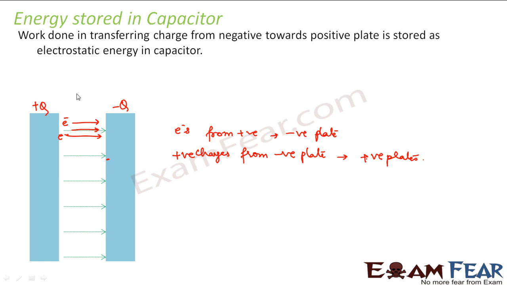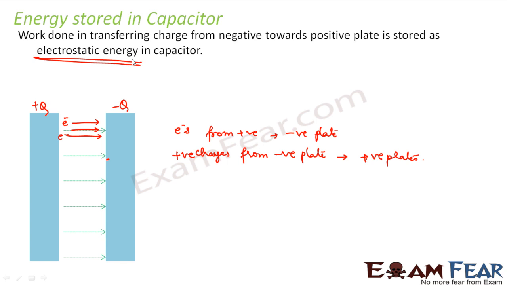The work done in taking an electron from the positive plate to the negative plate is equal to the work done in taking a positive charge from the negative plate to the positive plate, right? So this is how this work done is basically stored as electrostatic energy in the capacitor. So please understand this. This energy is stored as electrostatic energy in the case of a capacitor, right?